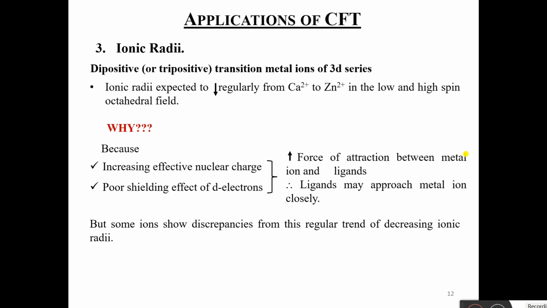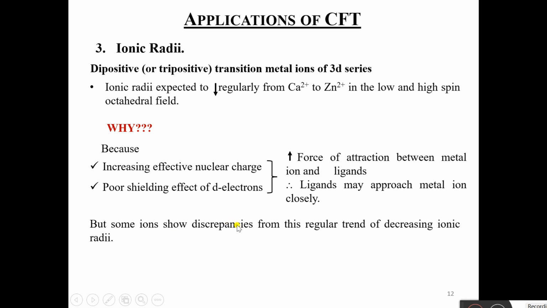So the next application of CFT is on ionic radii. Now, in di-positive or tri-positive transition metal ions of the 3d series, ionic radii is expected to decrease regularly from Ca2+ to Zn2+ in the low and high spin octahedral field. Why? Because effective nuclear charge increases and there is poor shielding effect of d electrons. Therefore, there will be an increase in the force of attraction between metal ion and ligands, and thus ligands may approach the metal ion closely. Now, what was observed?